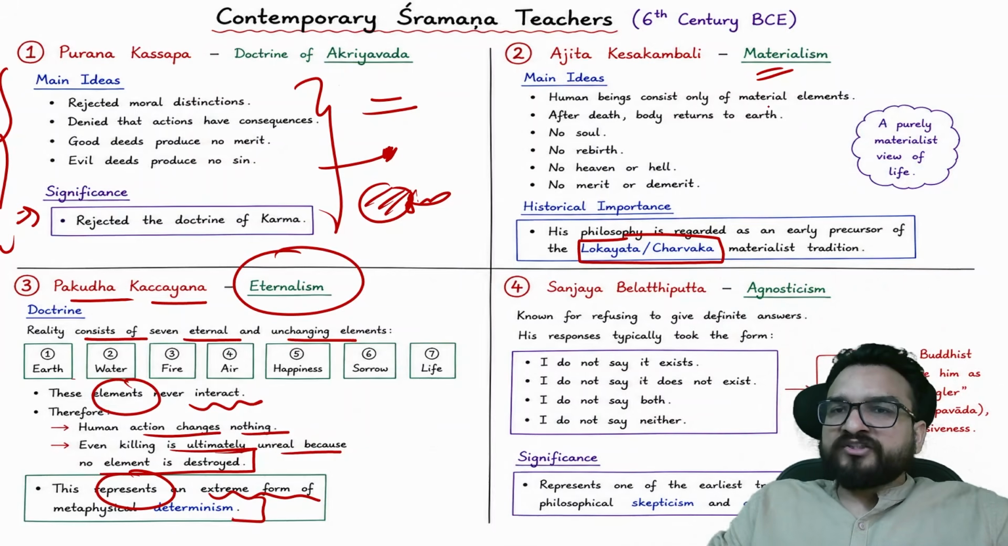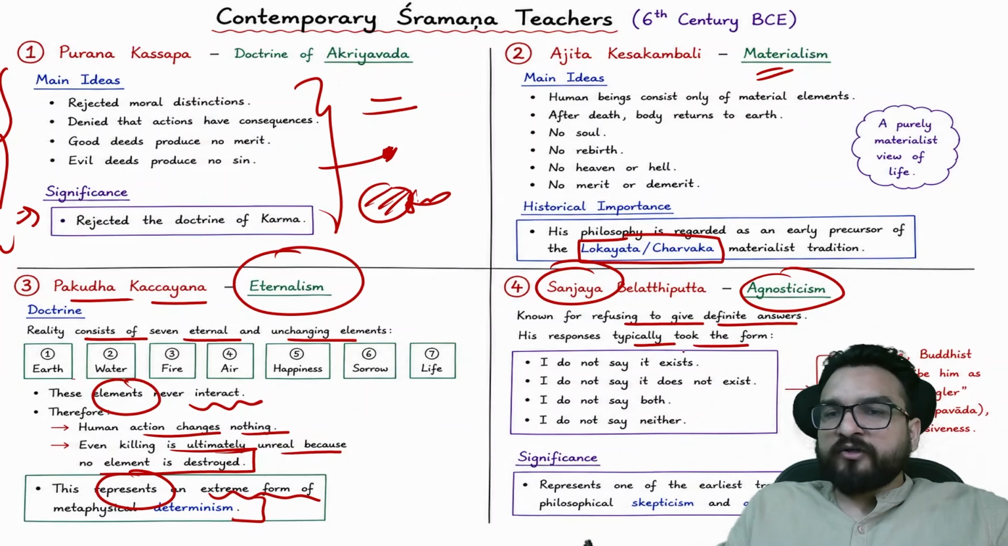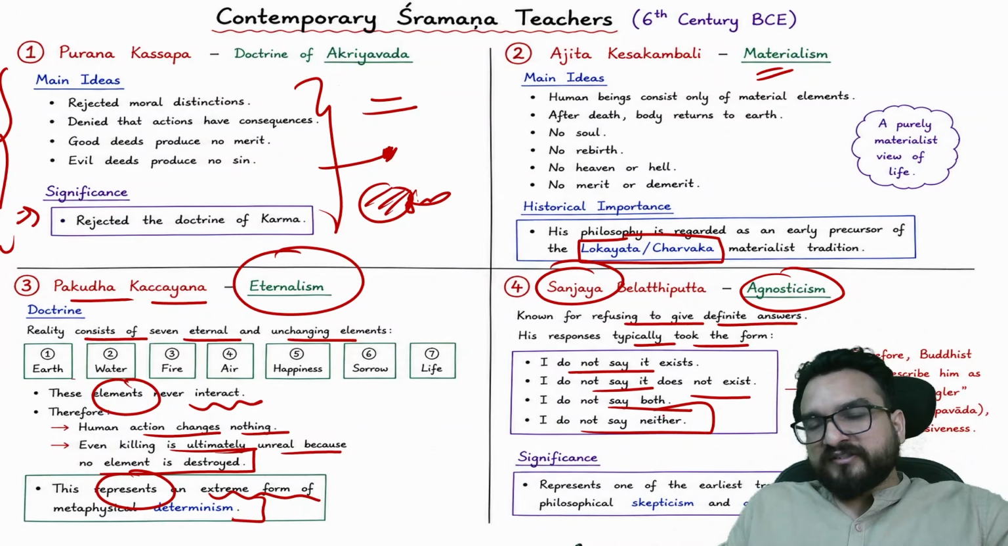That human beings consist only of material elements, and after death the body returns to earth. No soul, no rebirth, no heaven, no merit or demerit. You are here to utilize what is being presented to you, right? A completely different outlook. Then there is Sanjaya, where you will find agnosticism. Known for refusing to give definite answers, his response typically took the form of: I do not say it exists, I do not say it does not exist, I do not say both, I do not say neither. It is nothing but agnosticism, right?